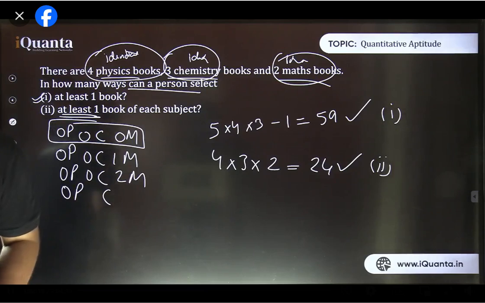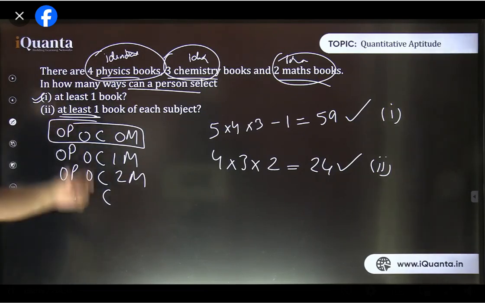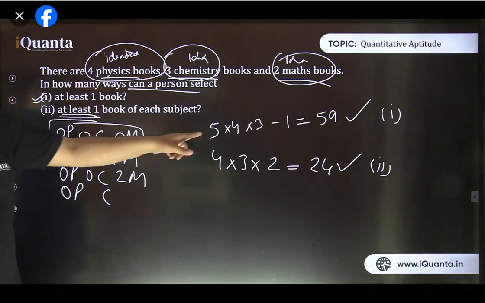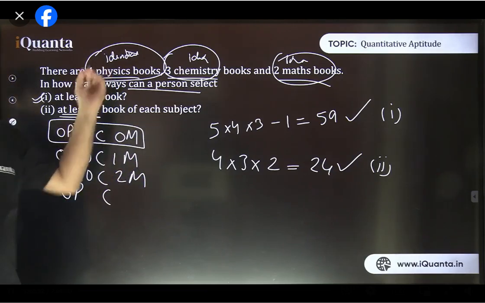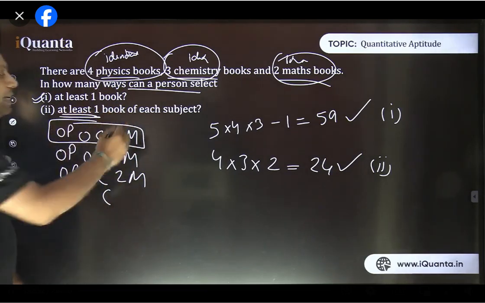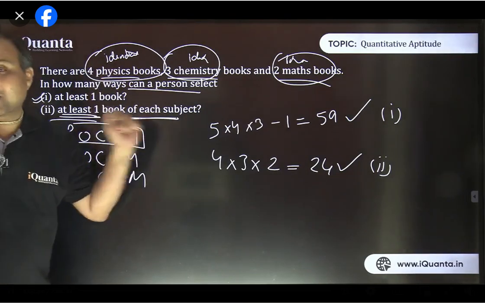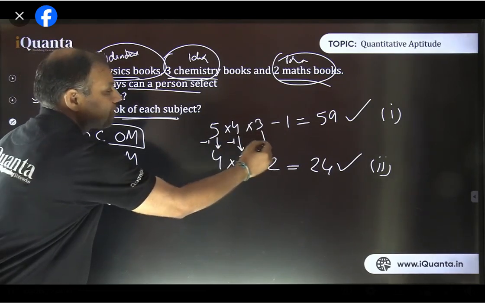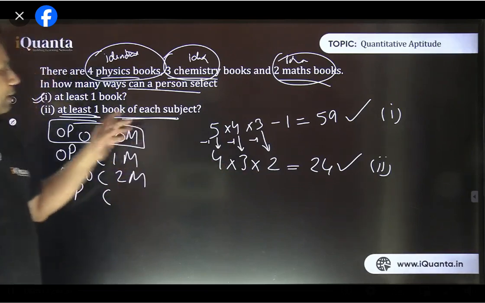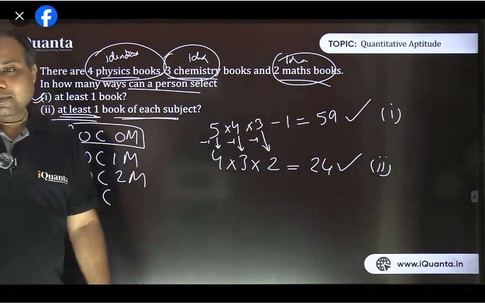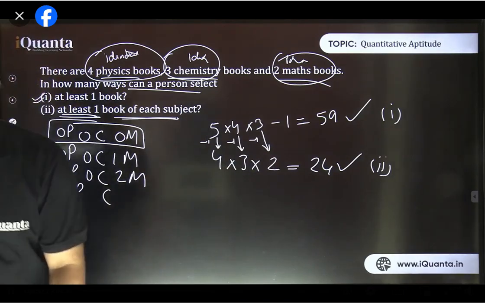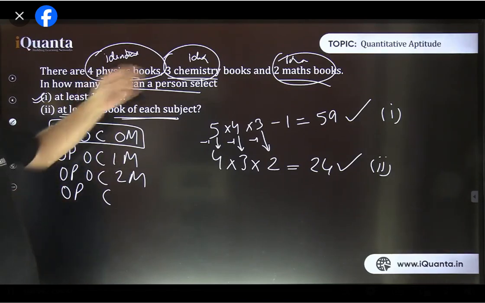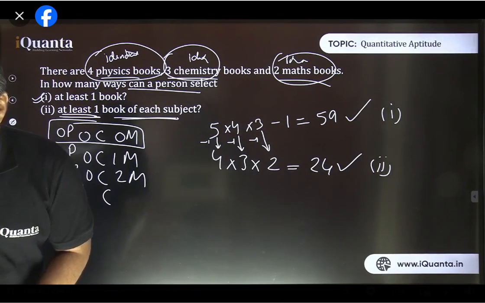Okay? Akriti, for the second part, at least one book of each subject. It means now for 4 physics books, how many total selections were there? 5. But it included that case in which 0 physics book was selected. But now I want at least one book of each subject. That means the 0 physics book case should be subtracted now. So it should be 5 minus 1, that is 4. Same way, 4 minus 1, that is 3. And 3 minus 1, that is 2. Now these are the cases in which at least one book of each subject has been selected. That's how it is 4 into 3 into 2. Okay? 5 books of the same subject, they are the same. Here it is 4, 3, 2 only, right? Is it fine?